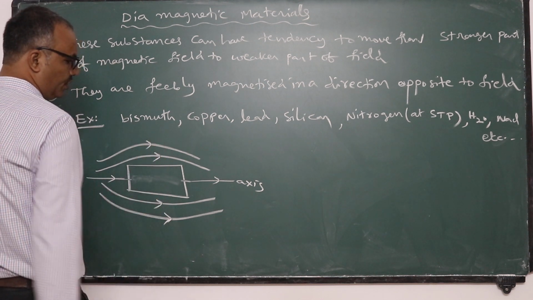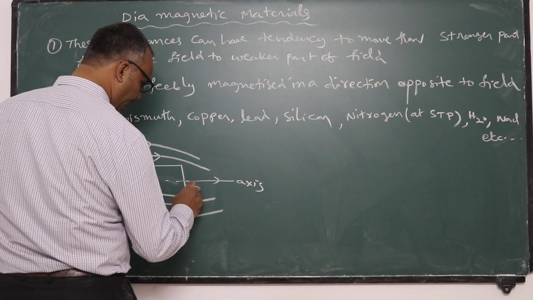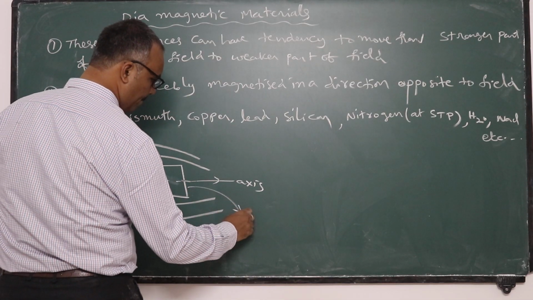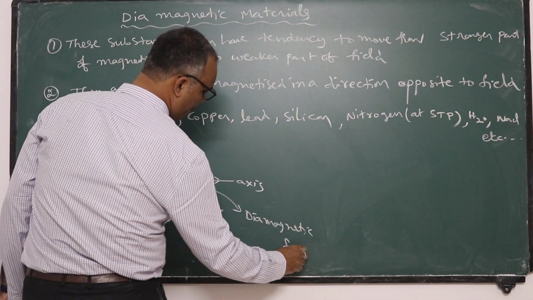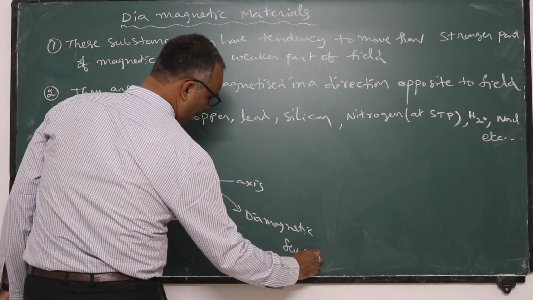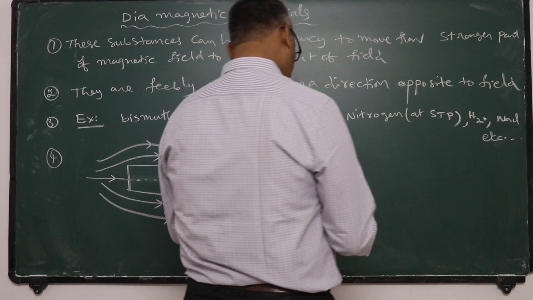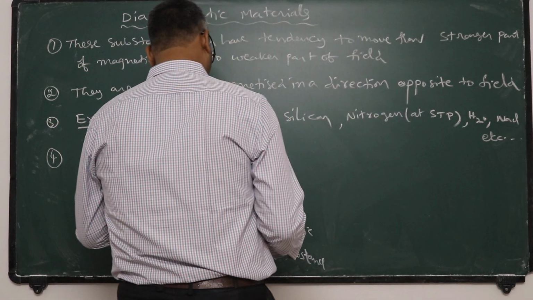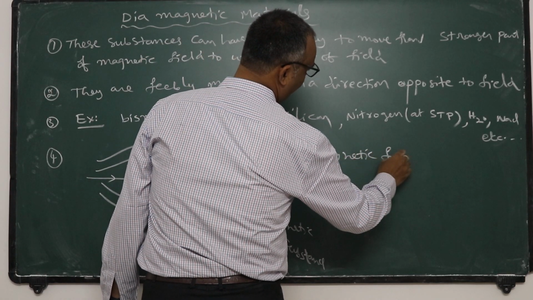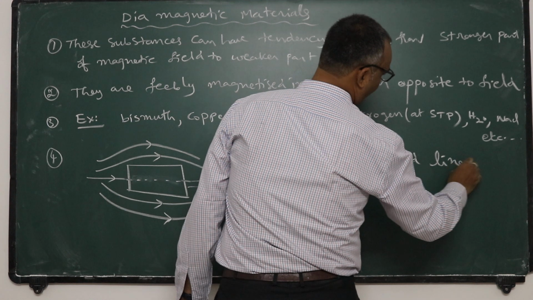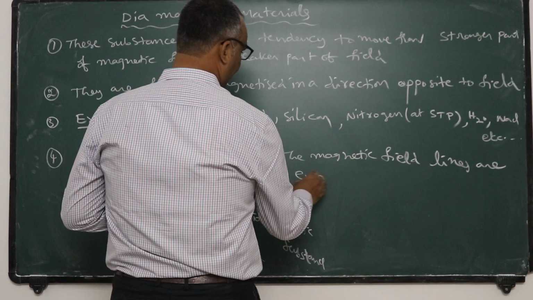These are the lines of force. This is the axis of the magnet. This is a diamagnetic substance. That means the magnetic field lines are expelled by these substances.